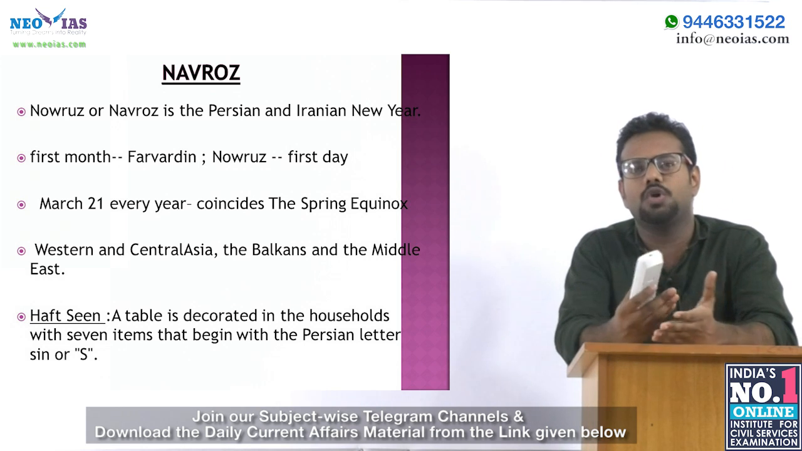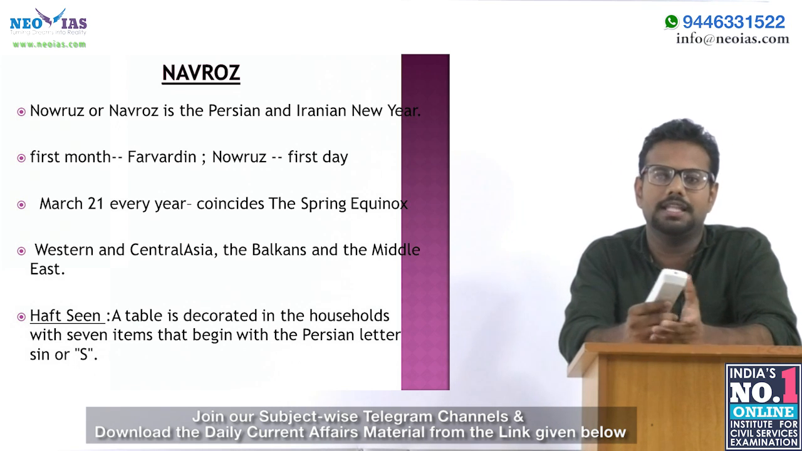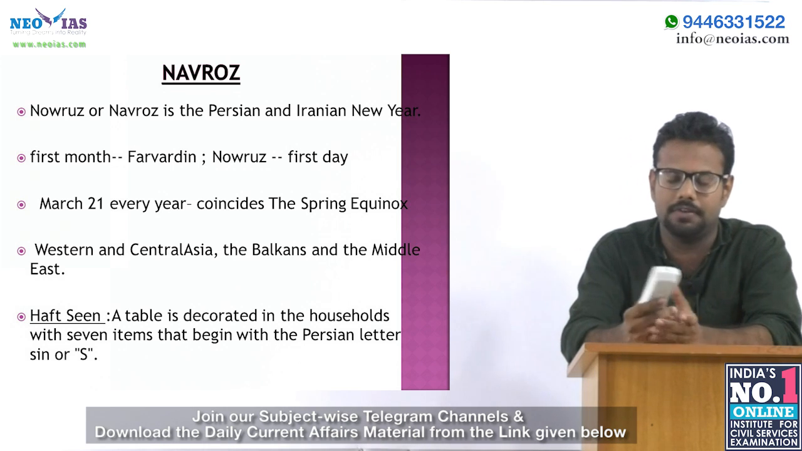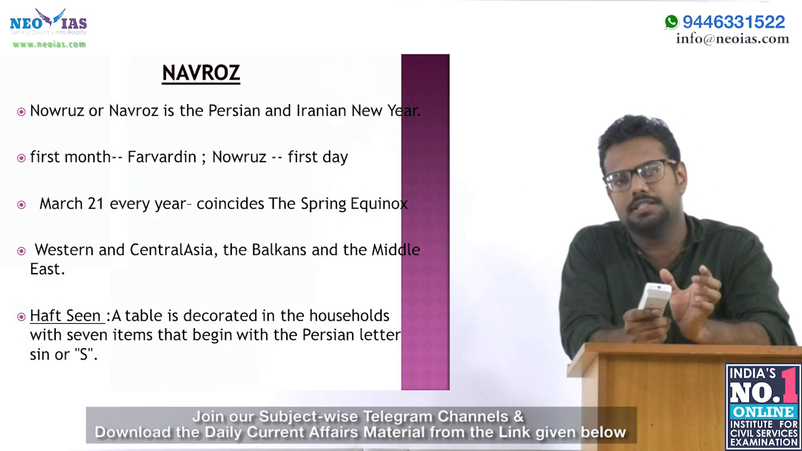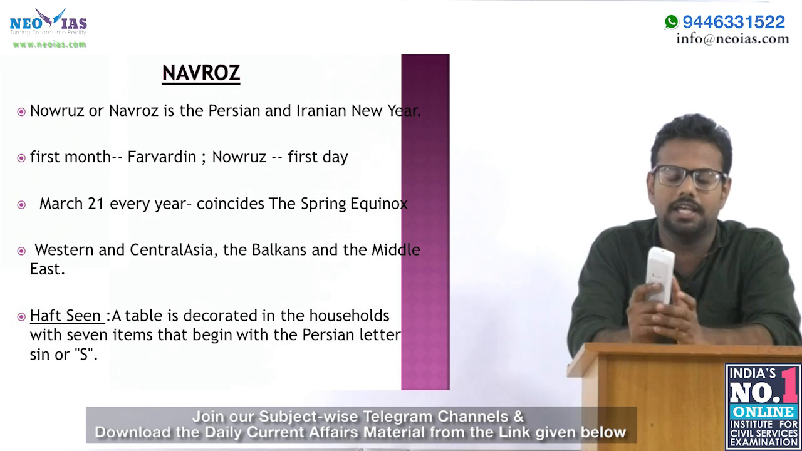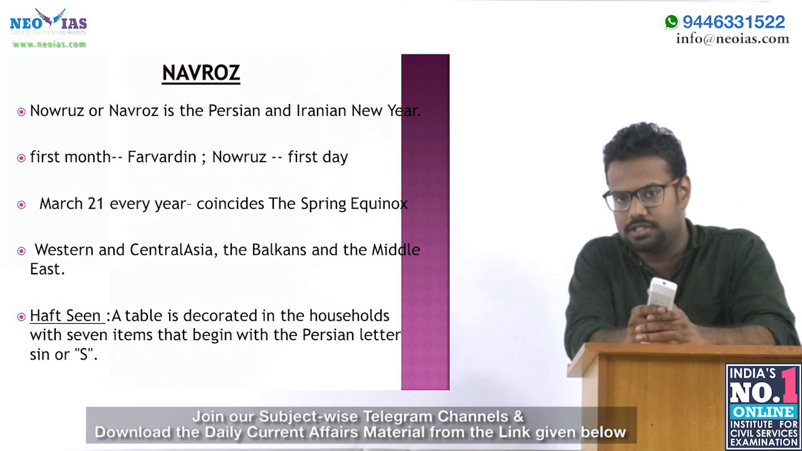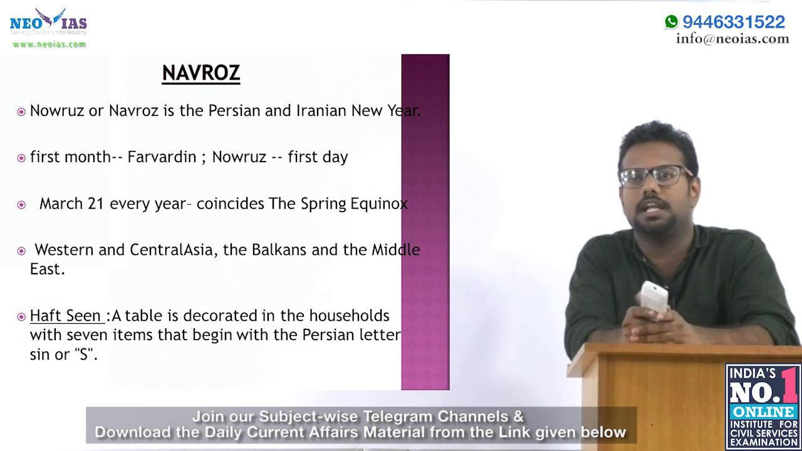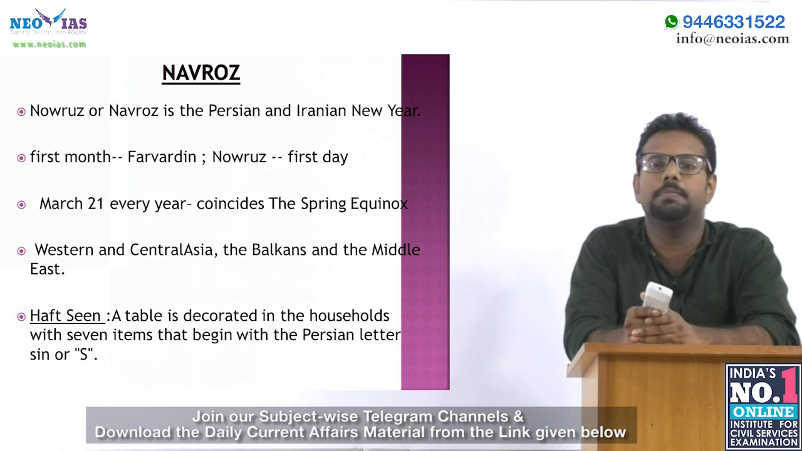Likewise, in our Gregorian calendar the first month is January, and in the Persian calendar the first month is called Farvardin. The first day of the first month, Farvardin, is called Navroz. Usually Navroz coincides with the March equinox or spring equinox. So Navroz is celebrated globally on March 21st. It is predominantly celebrated all over the world, including Central Asia, the Balkans, the Middle East, India and any other regions where Iranian people are there.